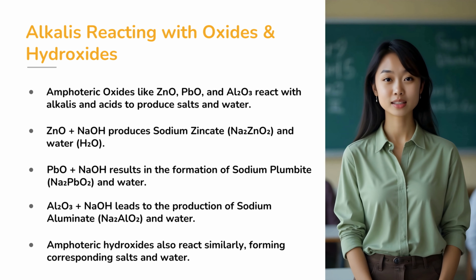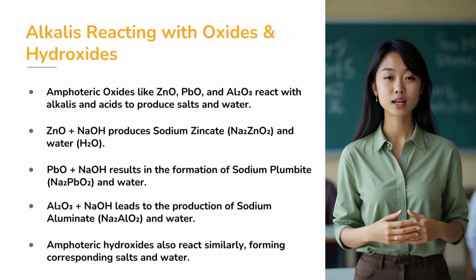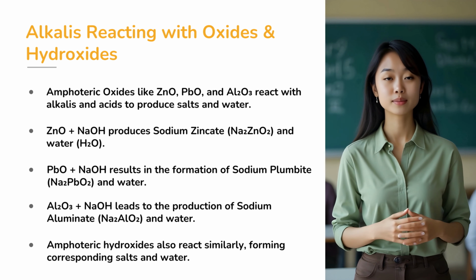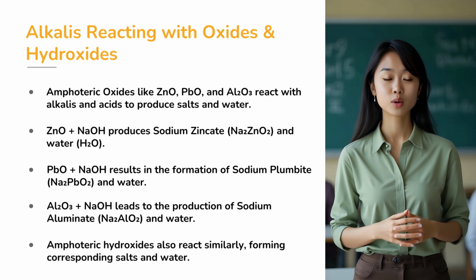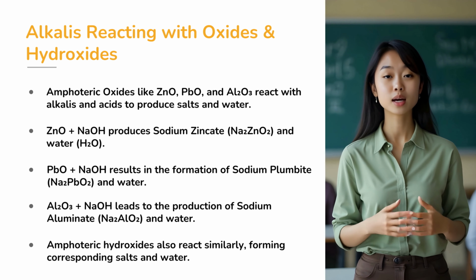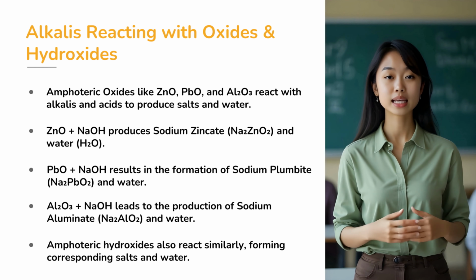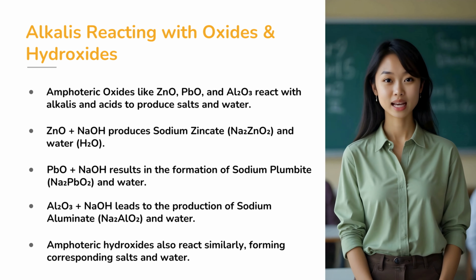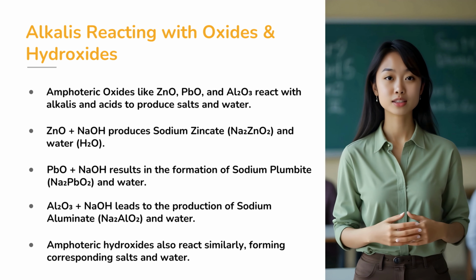Now, let's take it a step further and explore the reaction of alkalis with oxides and hydroxides of these metals. Oxides and hydroxides like zinc oxide, lead oxide, and aluminum oxide are amphoteric, meaning they can act as both acids and bases. This unique characteristic allows them to react with both acids and alkalis.